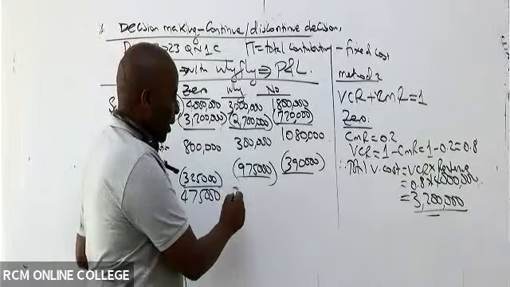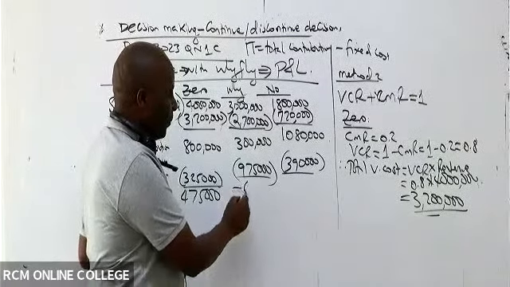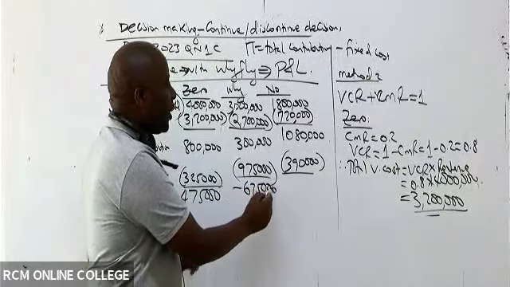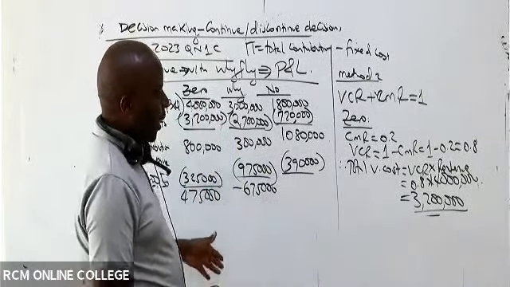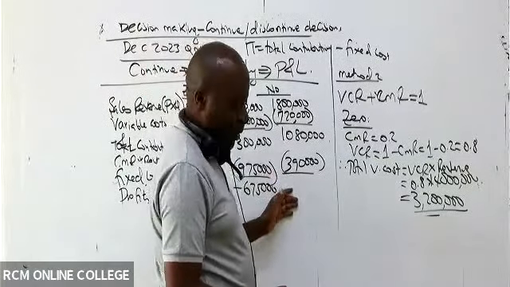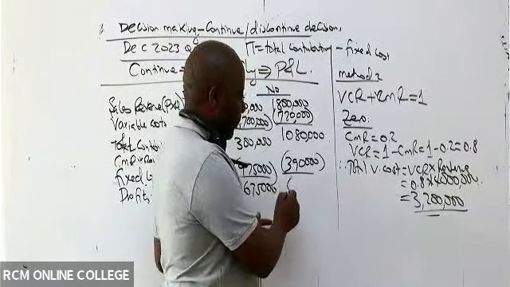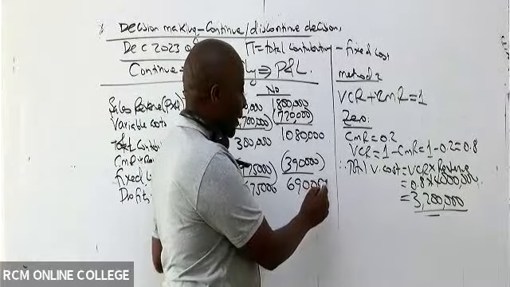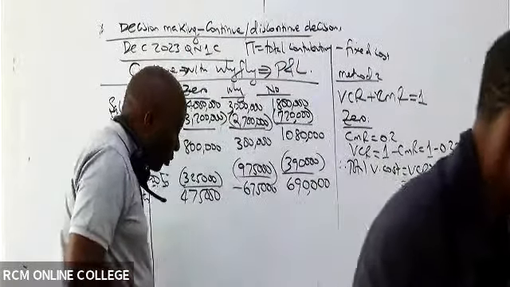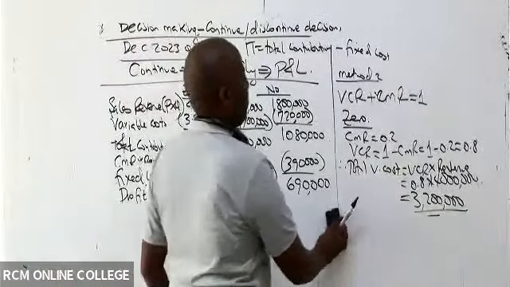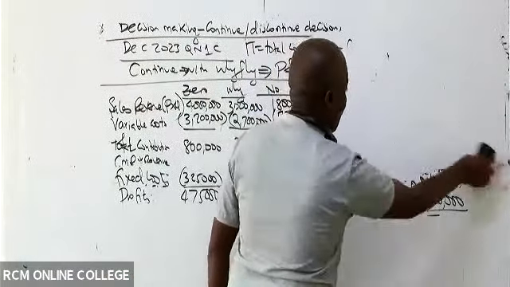A loss of what here, somebody? 675. That is why they want to discontinue it. Yeah, and then you can see no fly, 690,000. So then what is the total profit to the firm? Total profit to the firm.